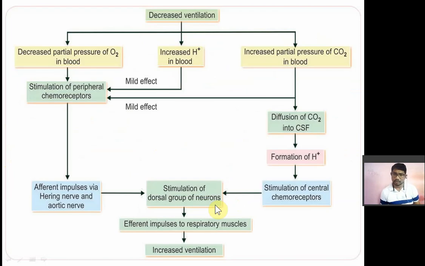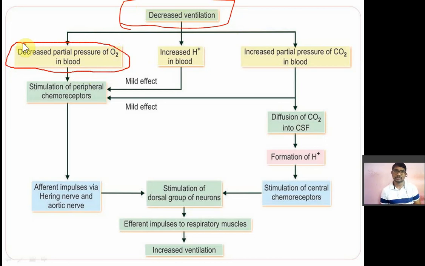Now again, chemoregulation. Okay, so suppose that there is a decreased ventilation. आप सांस नहीं ले पा रहे हो, आपका ventilation decrease हो रहा है. So suppose there is a decrease in the ventilation rate or respiration rate. A decrease in the respiration rate means there is a decrease in the partial pressure of oxygen in the blood. So आपका respiratory rate कम हो गया तो partial pressure oxygen का क्या होगा, कम होगा. Okay, आपके blood में क्या होगा, हाइड्रोजन आयन concentration बढ़ जाएगा.